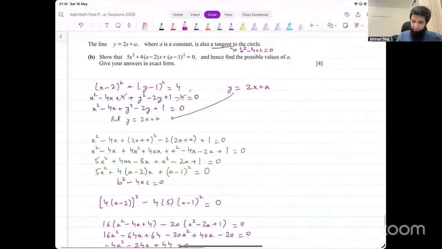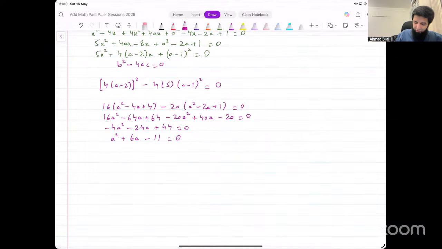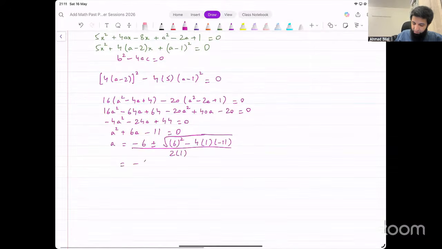We want to give our answer in exact form. We can't factorize this. Minus 6 plus minus square root of, that's a lot of working for 4 marks. 6 squared minus 4 into 1 into minus 11 divided by 2 times 1, which is minus 6 plus minus square root of, what does this become? 36 plus 44. 36 plus 44, that will be 80, right? Square root of 80 divided by 2.